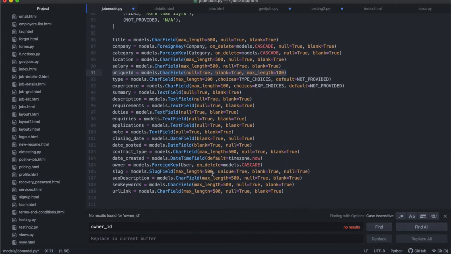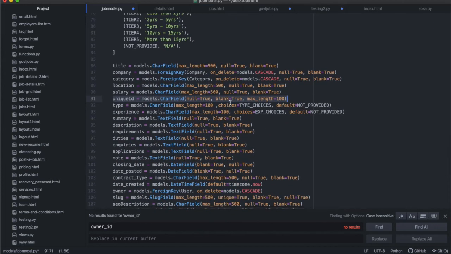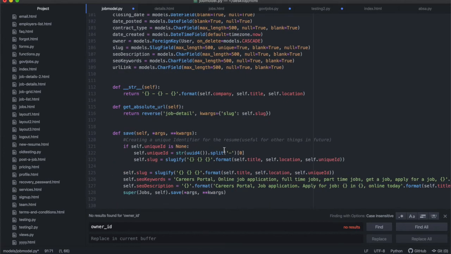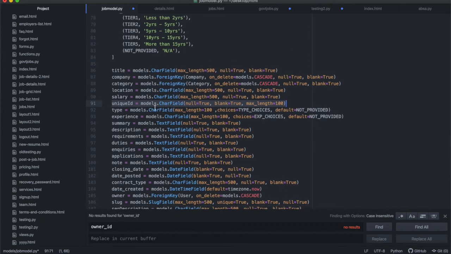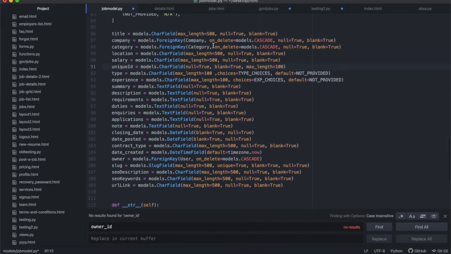I know that in my function, I'm checking for the nullability of the unique ID, and I'm creating it in the override of the save function. So inside of the model itself, I've allowed it to be nullable, all right, so that I can save this initially or create this and then add it in the overriding of the function. I know in a proper application, you would not want your unique ID to be null. It's not going to be, because I've managed it under here. So even though I've made it that way, right? Just go through all your variables, and just for safety, I've made sure that everything is nullable, all right? And then I'll manage it myself, how I deal with it.